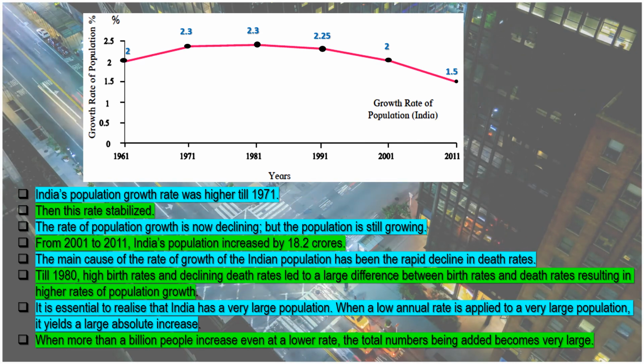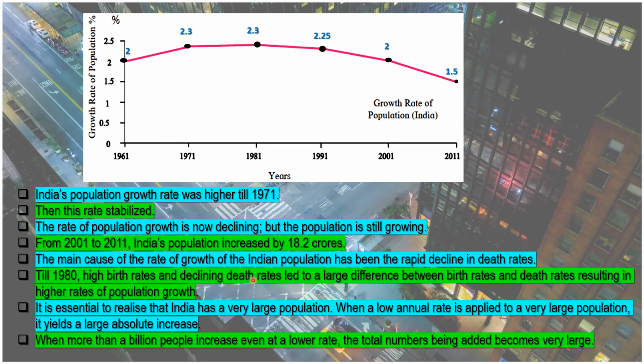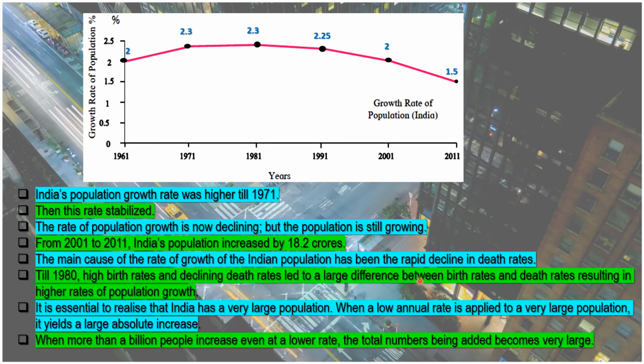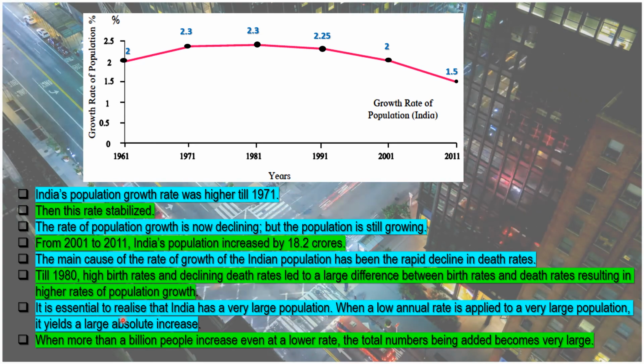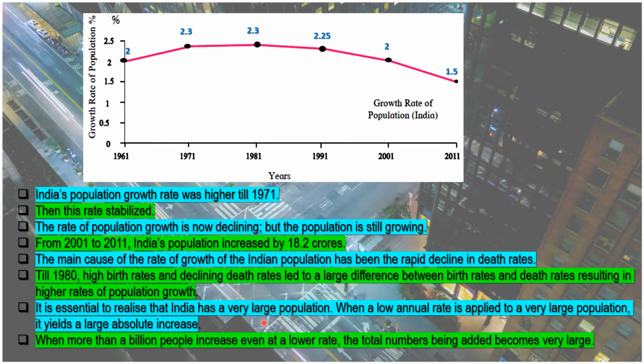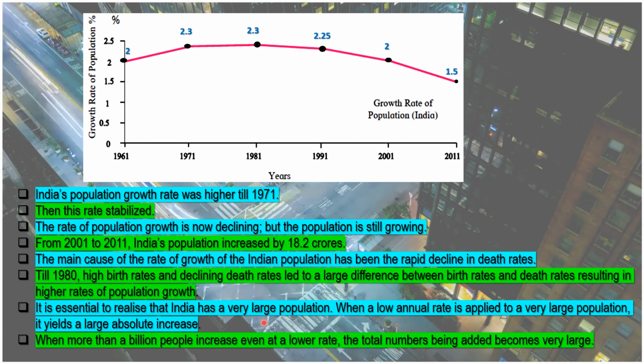Till 1980, high birth rates and declining death rates led to a large difference between the birth rates and the death rates, resulting in higher rates of population growth. We've already seen that birth, death and migration play a very important role in the change in population. It is essential to realize that India has a very large population. We already know, according to the 2011 census, that the population of India is approximately 121 crores.